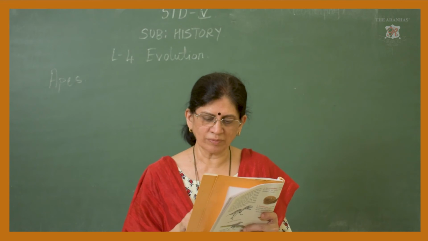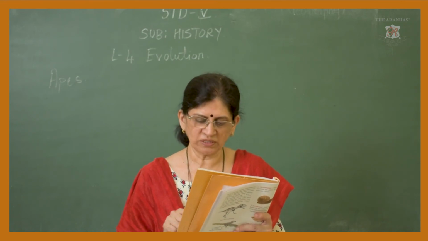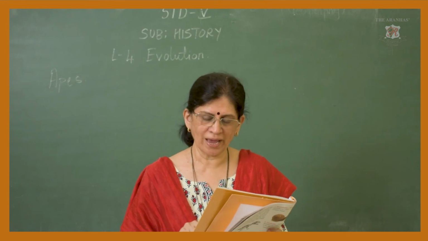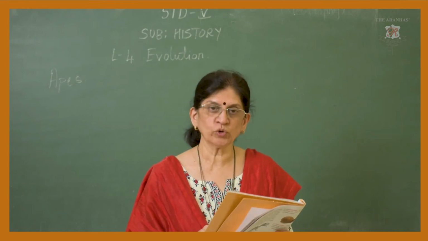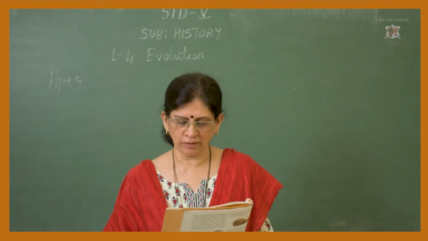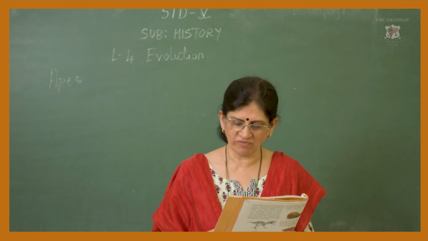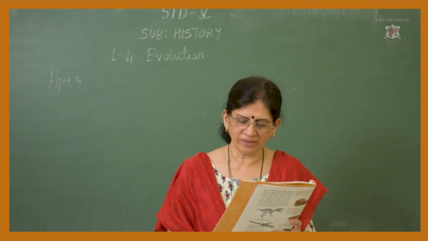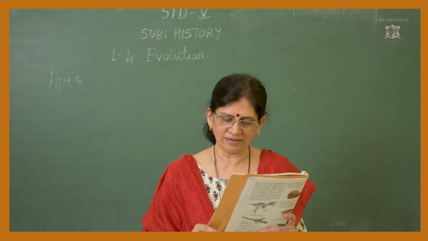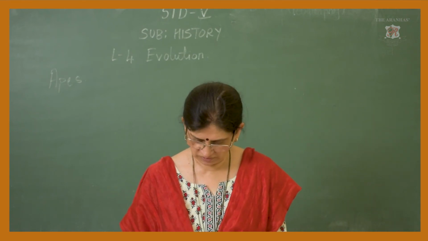However, in grassland, some ape species were forced to move around on the ground. These species evolved gradually and in time gave rise to human species. This happened first on the African continent. The first human species is called the primitive man. Primitive means the first. In the next lesson, we shall learn more about the evolution of human species.